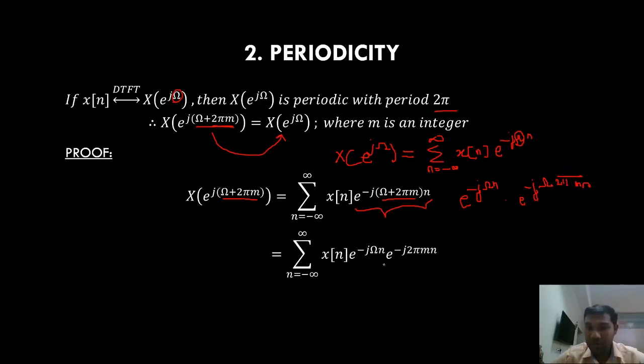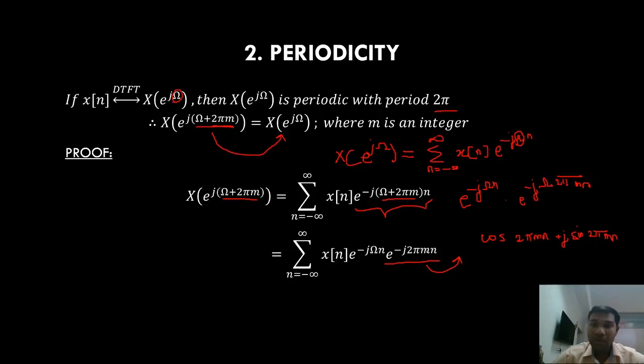Now what happens to this term, e power minus j 2 pi m n? Okay, so I will expand this term again: cos 2 pi mn plus j sin 2 pi mn.